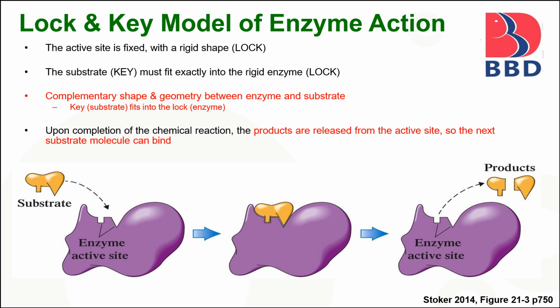Lock and key model of enzyme action. In the lock and key model, the active site is fixed with a rigid shape like a lock, and the substrate, to function as a key, must fit exactly into the rigid enzyme. Upon completion of the reaction, the products are released from the active site, so the next substrate molecule can bind to the active site of the enzyme.